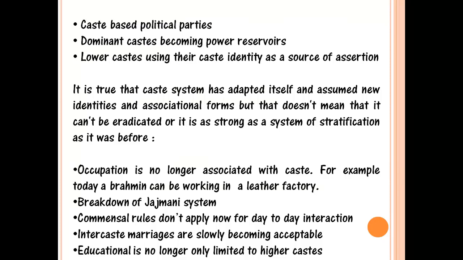For example, if we see Yadavs in UP, ritually they are not placed very high. They come in the Shudra category, the agriculturist caste. But in UP, they have a very high political clout and power. This is because of the numbers they have, the amount of land they hold there.